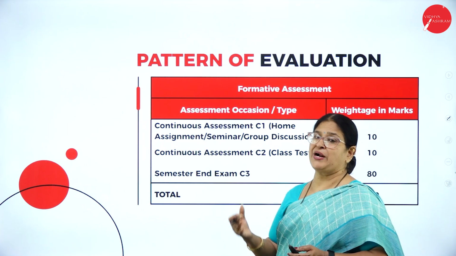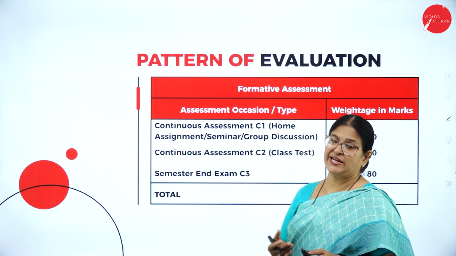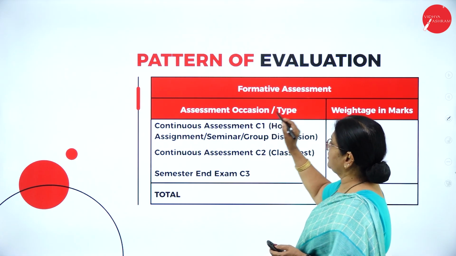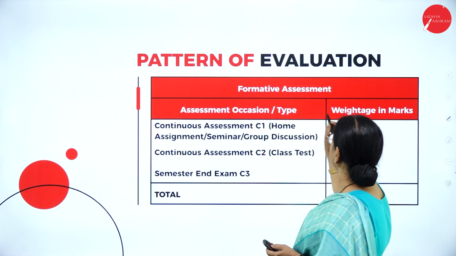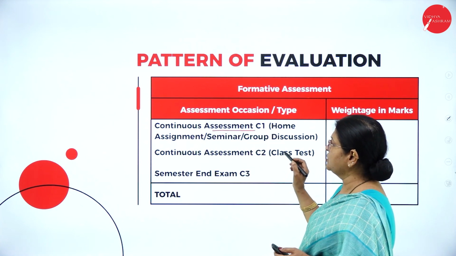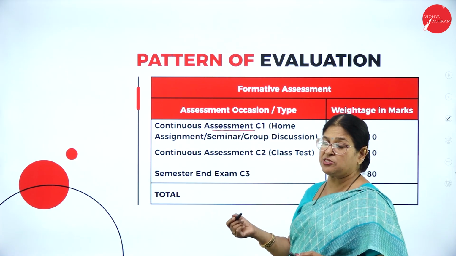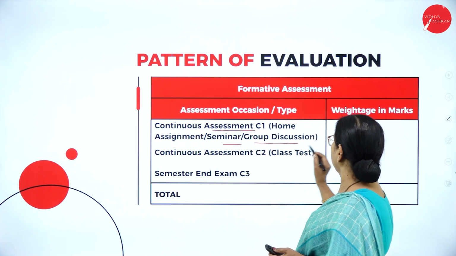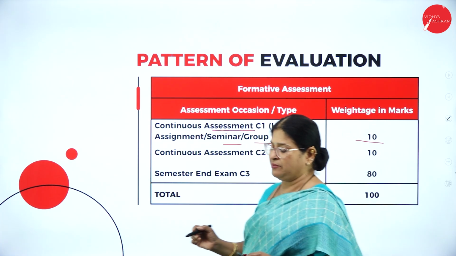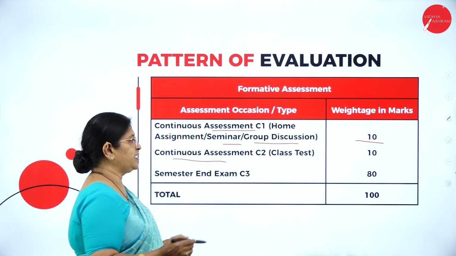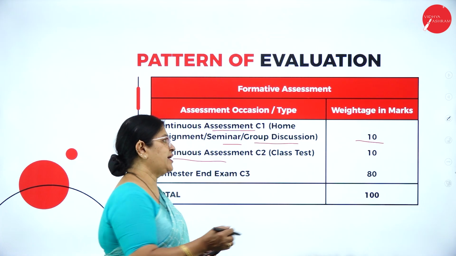What is the pattern of evaluation for your second sem BCom English subject? Here we can see the formative assessment, assessment occasion or type, and the weightage of marks. You have a continuous assessment, that is home assignment. Some assignments will be given for you all to write at home and bring. Seminar and group discussion carry 10 marks. Next, the continuous assessment, that is the class test, carries 10 marks.